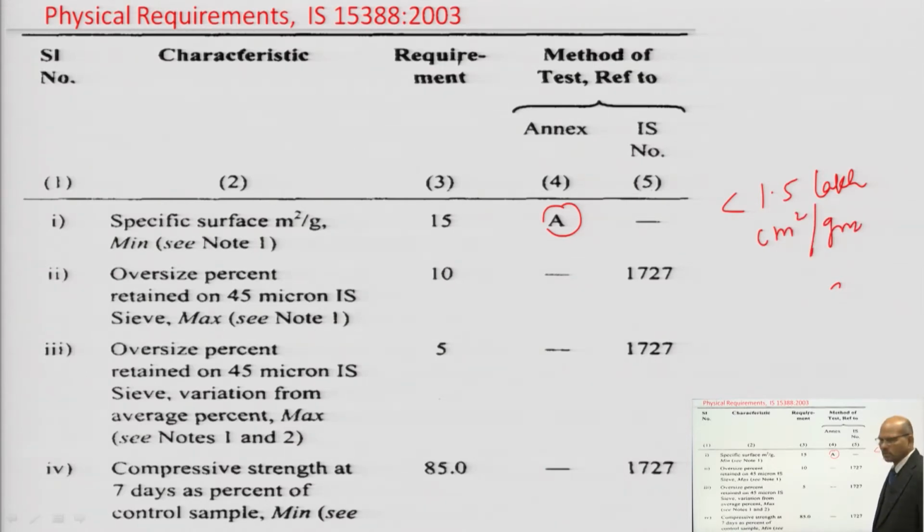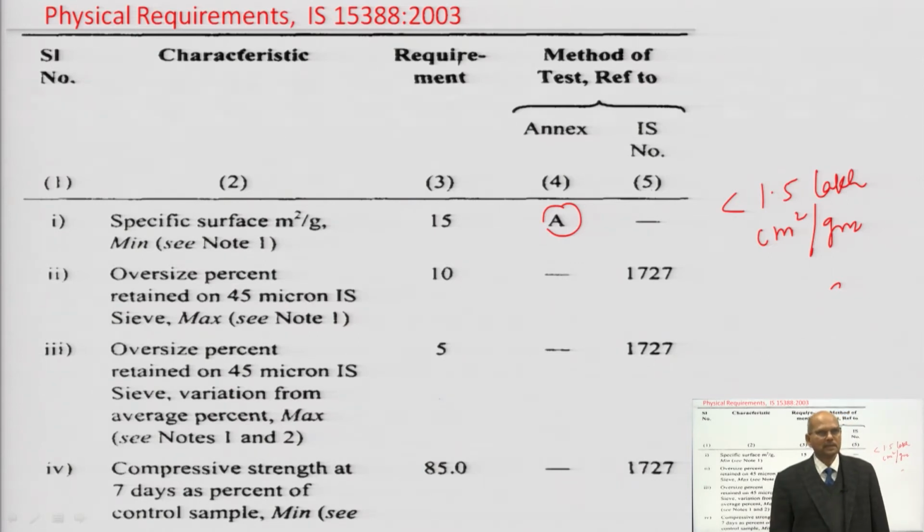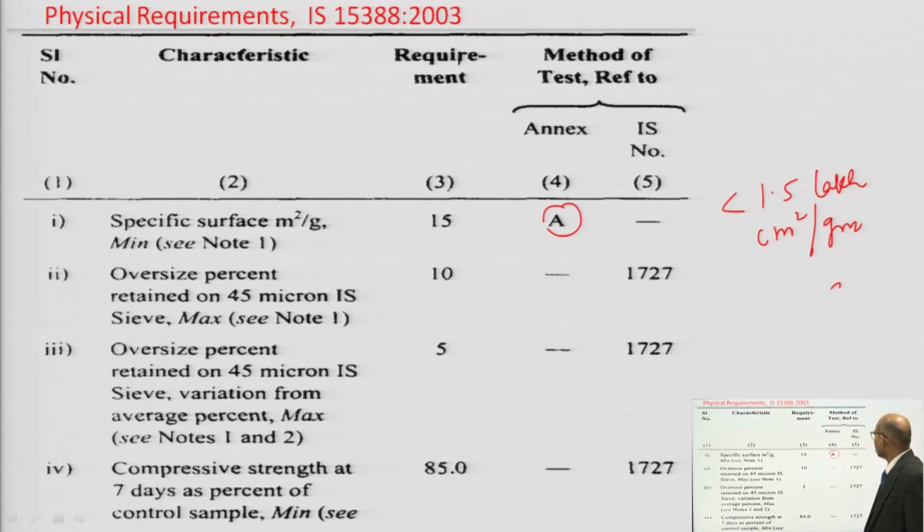If you consider OPC, ordinary Portland cement, its specific surface area is around 2250 centimeter square per gram. Even fly ash has a specific surface area of 3250 minimum centimeter square per gram, but here the minimum value is 1.5 lakh centimeter square per gram. So it has very fine particles. While handling this material, you should be very careful so that you do not inhale it.